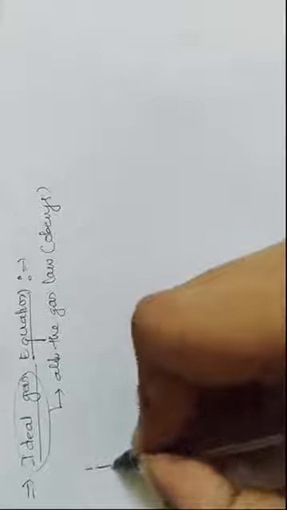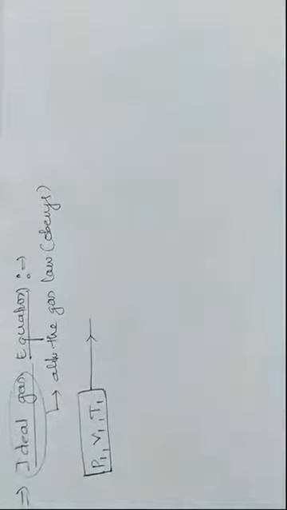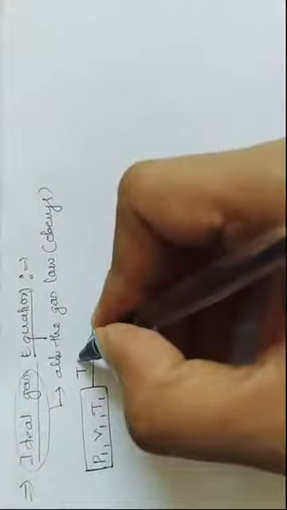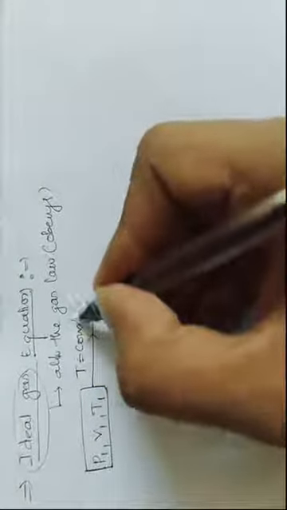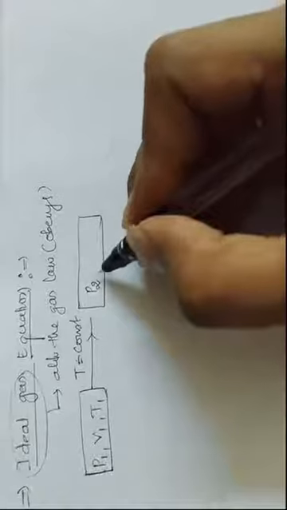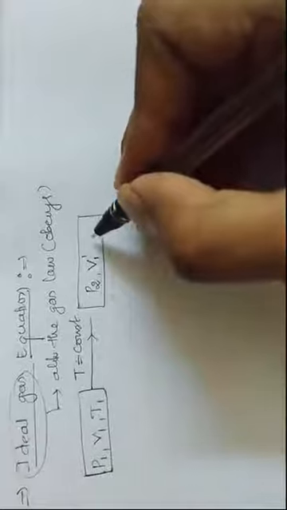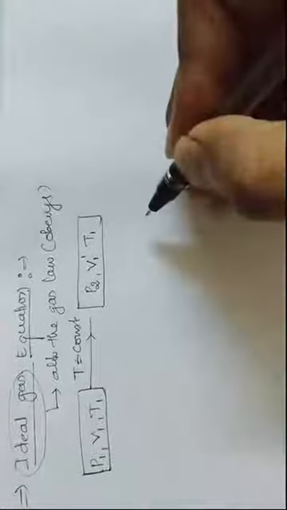I will consider a system, a gas where pressure is P1, volume is V1 and temperature is T1. Now let us take that this gas undergoes expansion at constant temperature. Let us take the volume changes into V1 dash, the pressure changes to P2, but temperature remains the same.